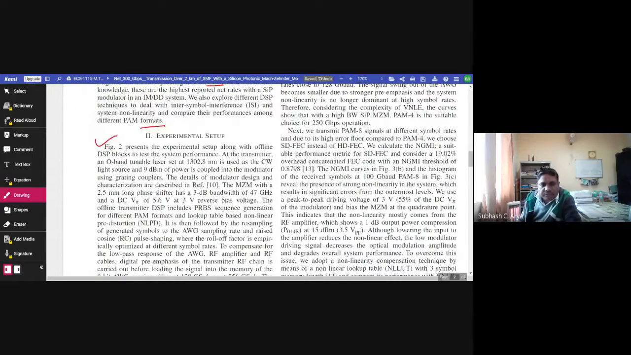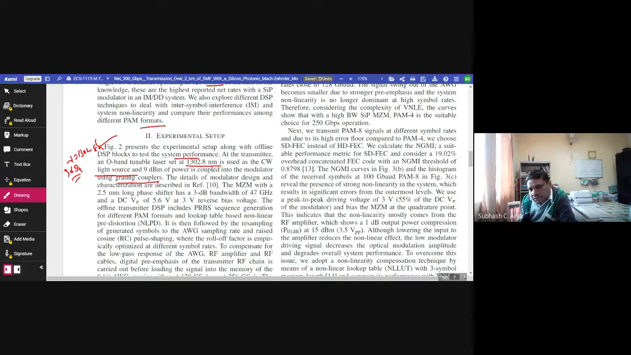Now, let us move to this. Figure 2 presents the experimental setup along with offline DSP blocks to test the system performance. At the transmitter, an O-band tunable laser set at 1302.8 nanometer is used as the continuous wave light source, and 9 dBm of power is coupled into the modulator. So lambda is 1302.8 nanometer, and the optical power this laser is giving is 9 dBm.